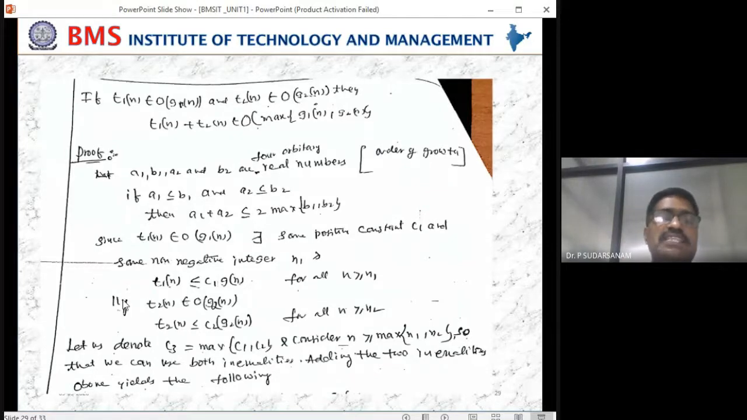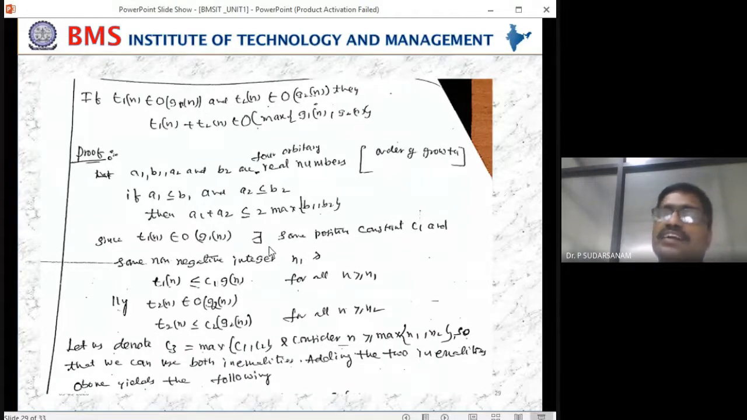Now, write it. Next statement, I'll tell it, then you can copy. Since T1 of n belongs to order of G1 of n. That is the statement they have given. Correct now? If T1 of n belongs to order of G1 of n, they have given the statement in the theorem. That's what I have written.